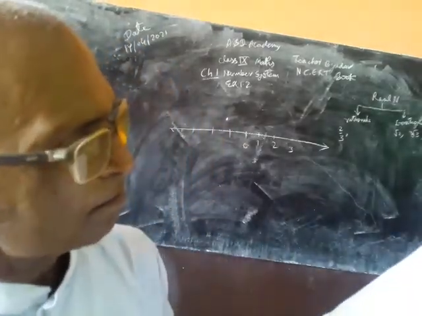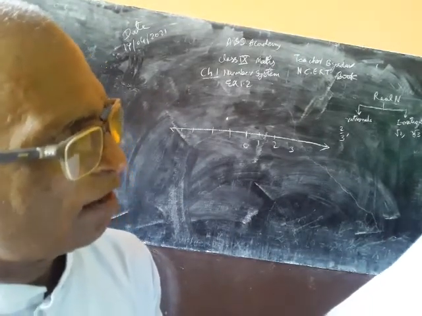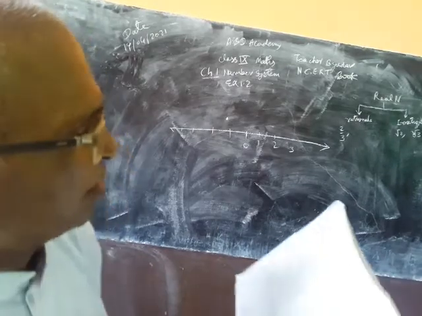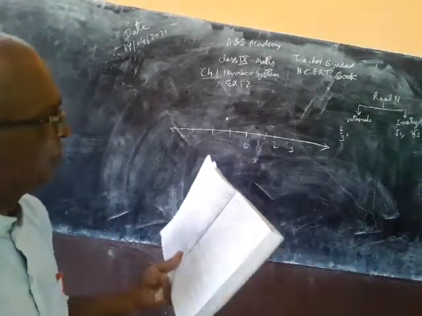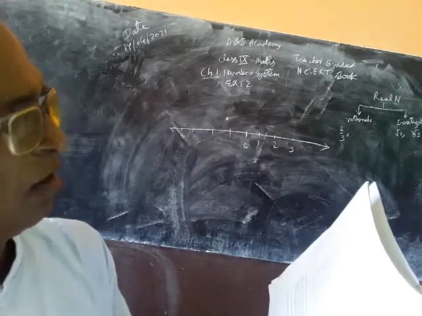So root m is not the actual form of the points on the number line. So this second statement of question 1 is false.